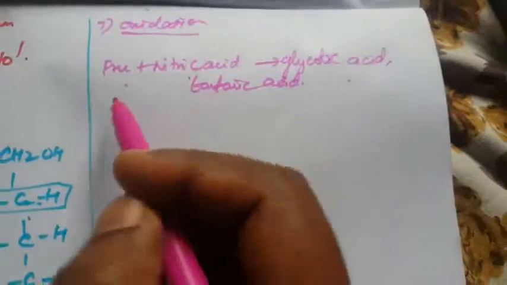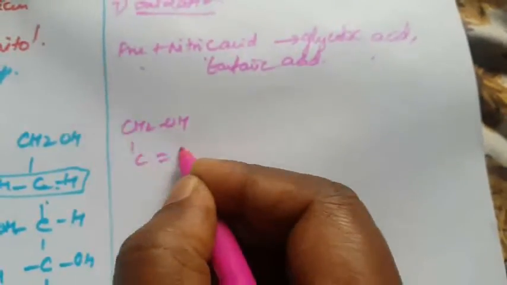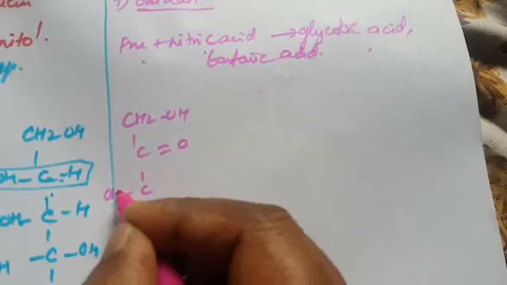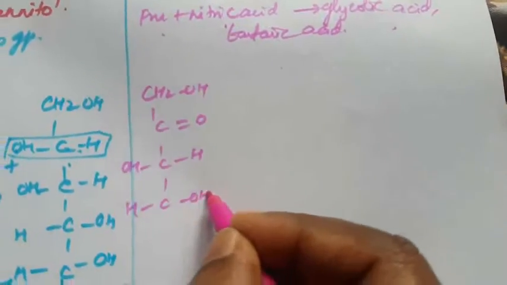Once again, write the structure: CH2OH, C double bond O, CHOH, CHOH, CHOH, CH2OH.